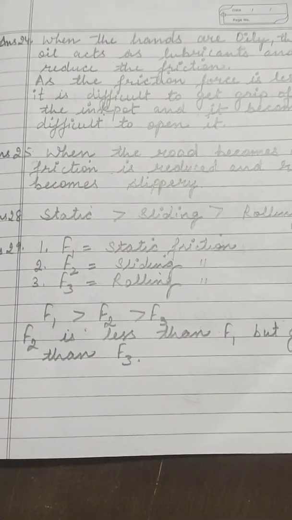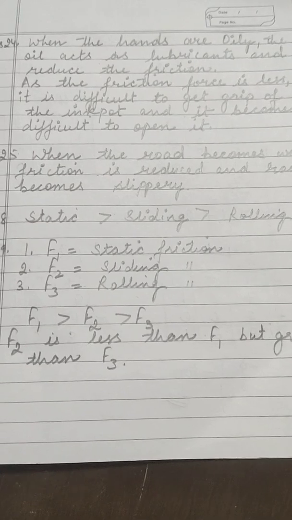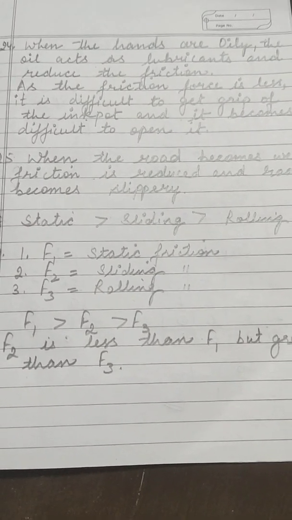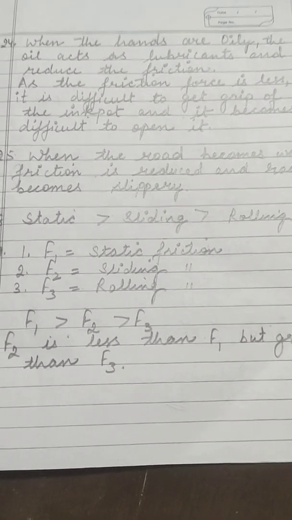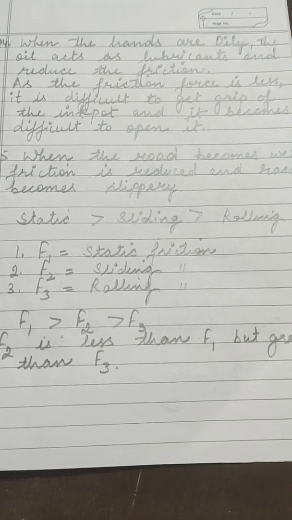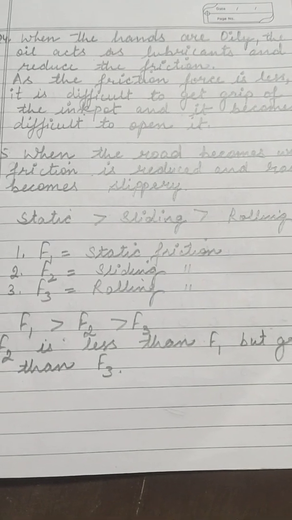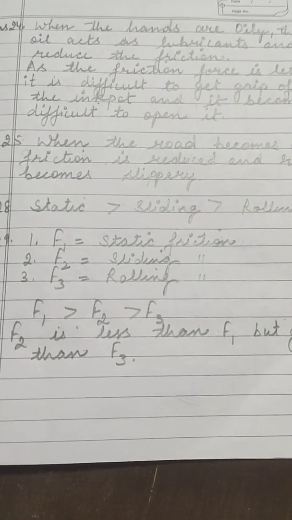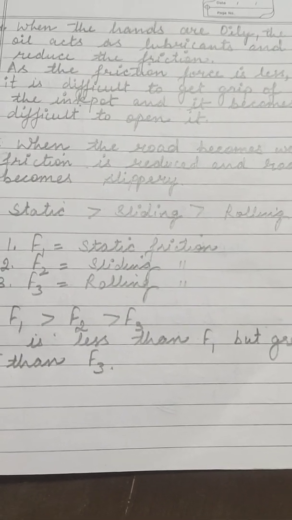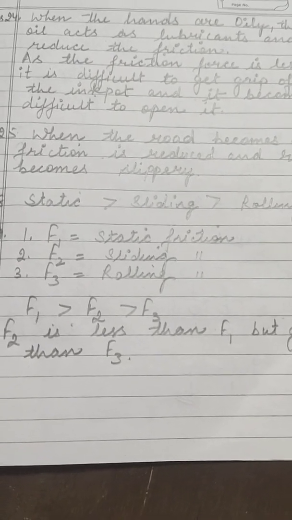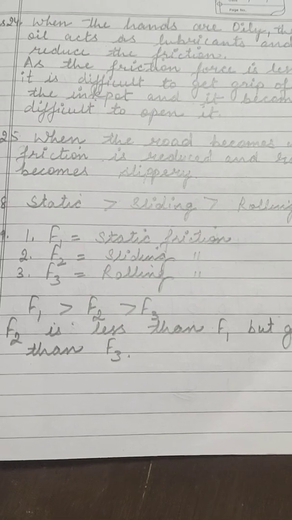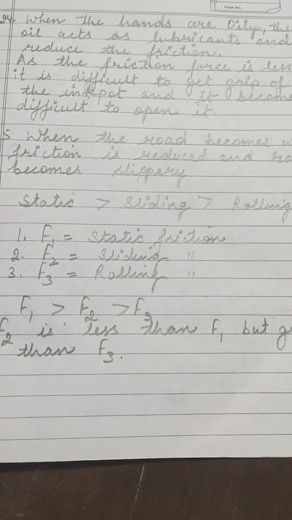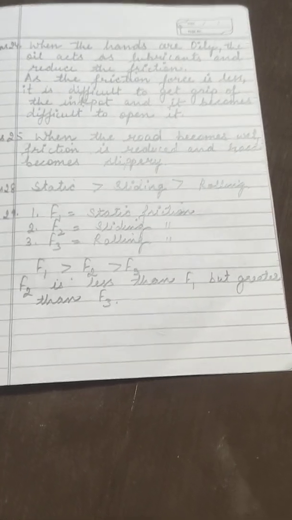So first one, F1 is your static friction, F2 is your sliding friction and F3 is your rolling friction. So next you have to state whether F2 is equal to, less than or greater than F1. So F1 is greater than F2 and it is greater than F3. So F2 is less than F1 but greater than F3.